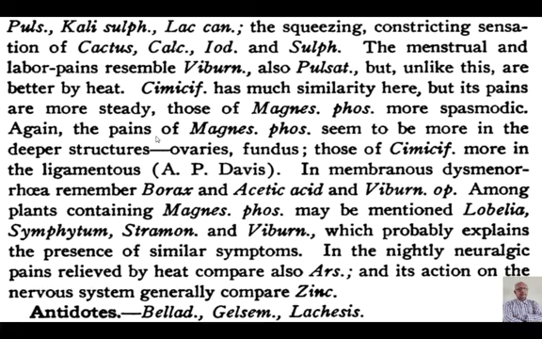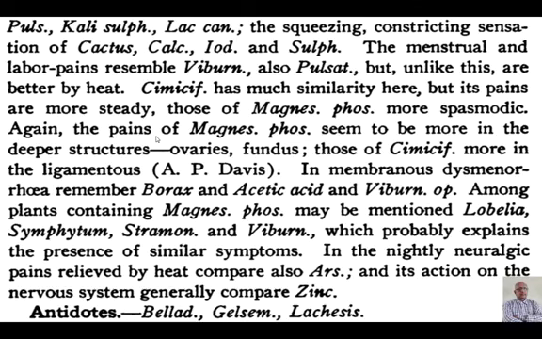In membranous dysmenorrhea, remember Borax and Acetic acid and Viburnum opulus along with Mag phos. This membranous dysmenorrhea generally happens whenever there is polycystic ovarian disease. Generally, there are delayed menses and there is a lot of endometrium which is thickened and proliferates, and whenever the period comes, it gets detached from the inner lining. At that time, that whole thing tries to come out in the form of a membrane, which we label as membranous dysmenorrhea. Along with Mag phos, Borax and Acetic acid, Viburnum opulus, one must think.